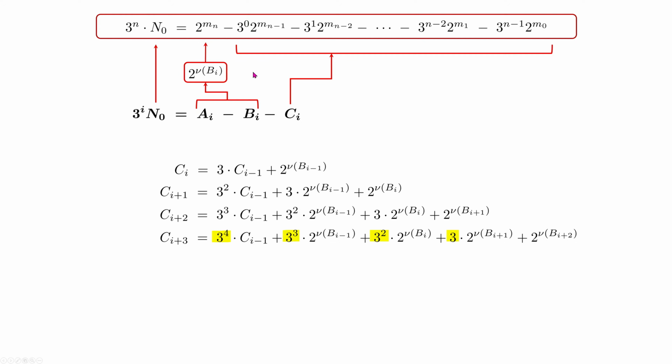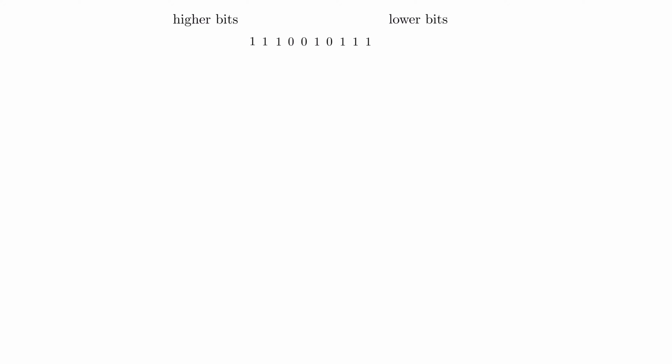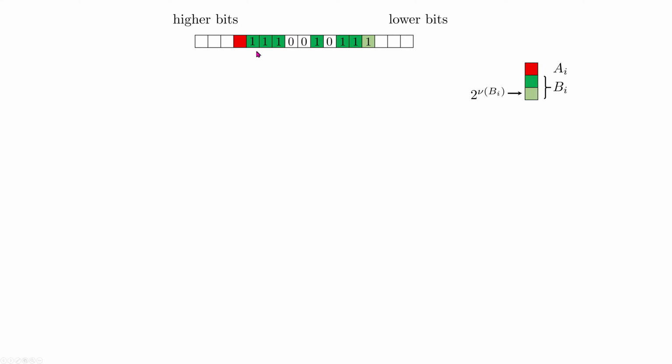On the following slides, I will explain what's going on with all these terms when we are going iteration by iteration, and how these terms are changing. To present it, I will use binary notation of numbers, like here, but to make it more precise and easier to read and understand, I will highlight particular bits by colors. I will be using green color for B_i and this light green to reflect the lowest bit of B_i. And I will also use red color for A_i as presented here. Actually, I will not be using digits, but only colors to reflect all these numbers, like this.